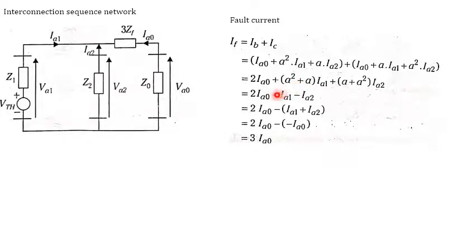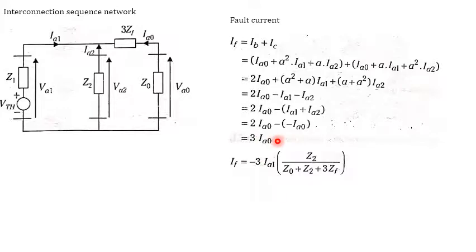Substituting that, this is going to be minus IA1 minus IA2, minus is common, so it becomes IA1 plus IA2. From the previous expression we already know that IA is equal to 0, so IA0 plus IA1 plus IA2 is equal to 0. So IA1 plus IA2 is equal to minus IA0, so it is nothing but 3 times the value of IA0.